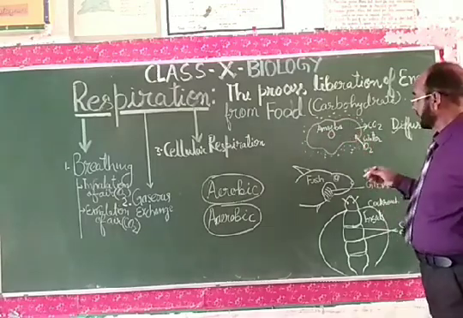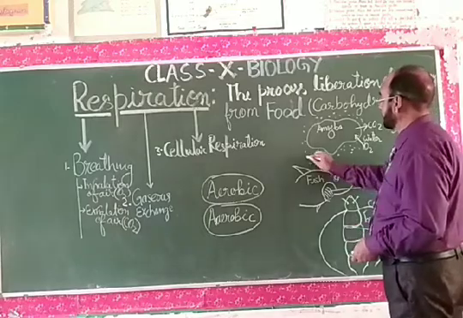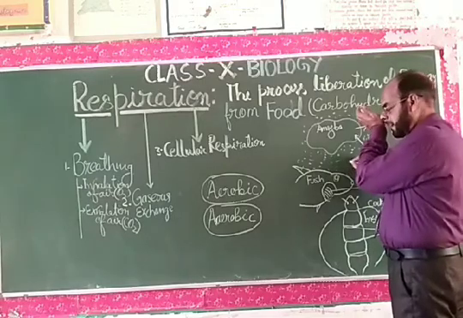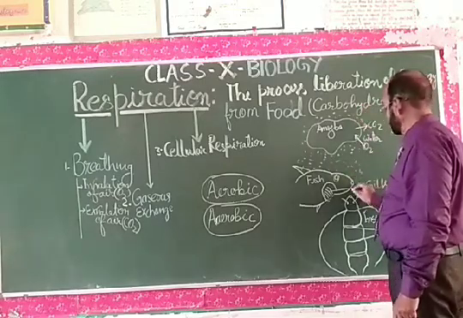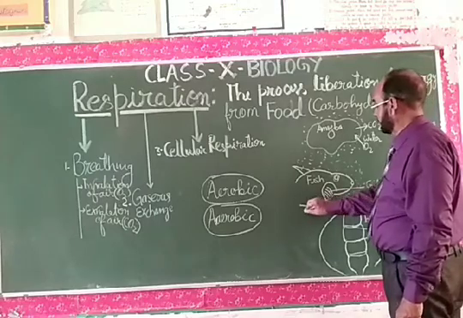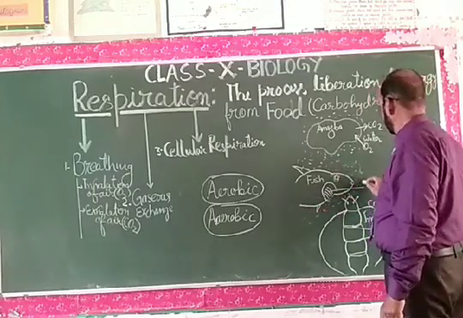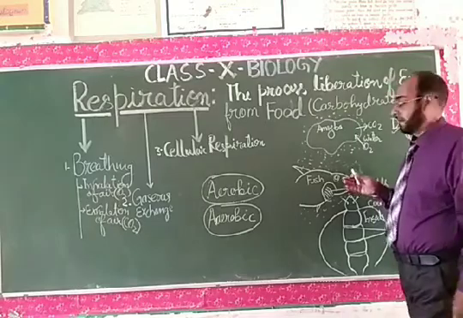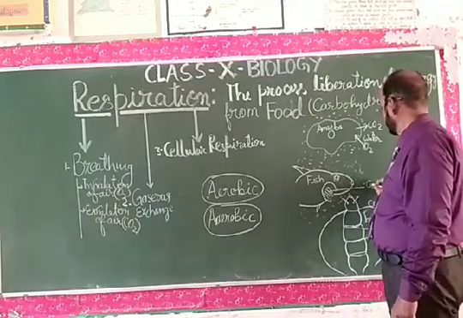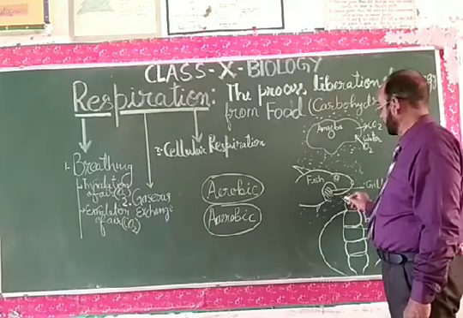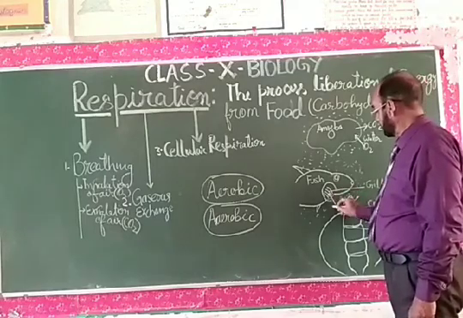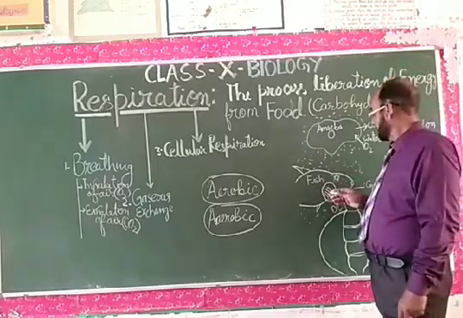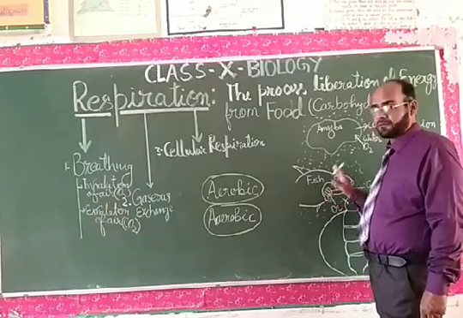While in other aquatic animals like fishes, they require oxygen because they are aerobes. Without oxygen they can't survive. So they need aqueous oxygen. They are aquatic animals, and fishes have modifications like gill slits. These are the gills, and the flow of water provides the oxygen to the gills. Gills absorb the oxygen from the stream of water, and entrance of oxygen takes place with the help of these gills.